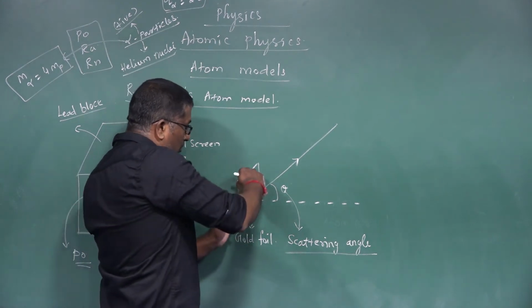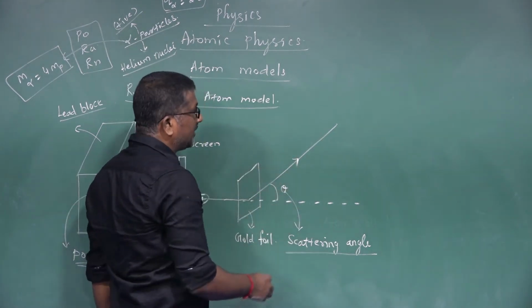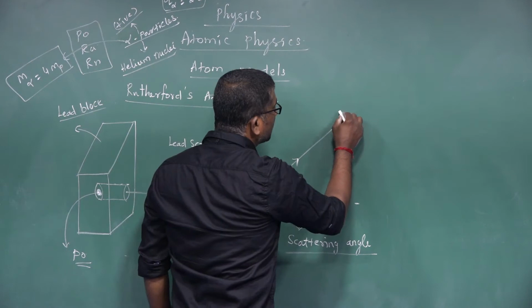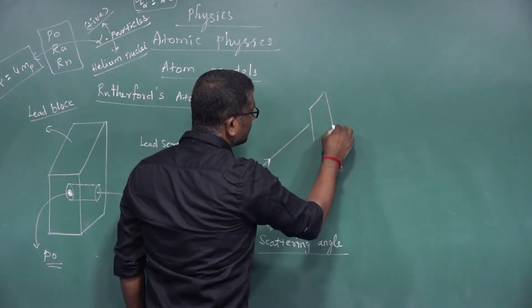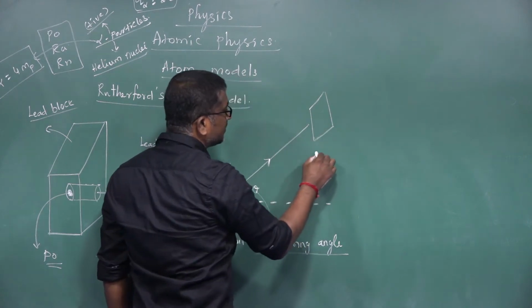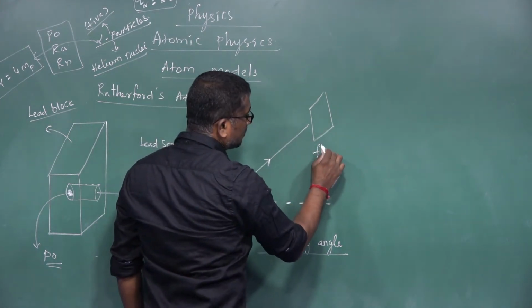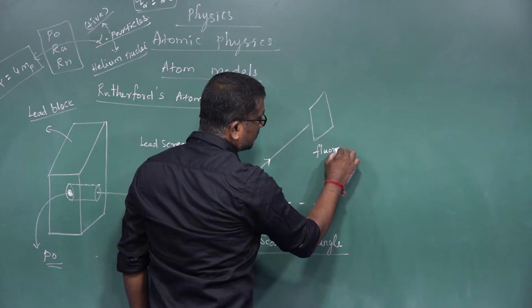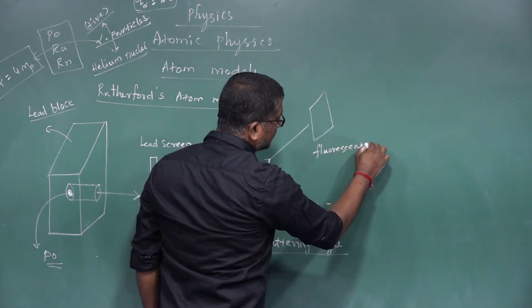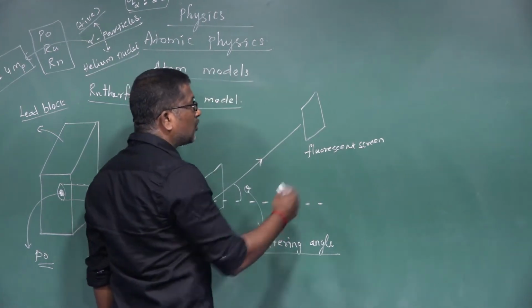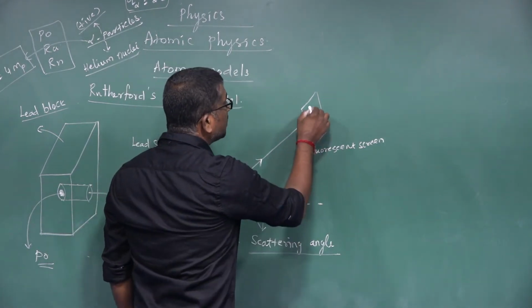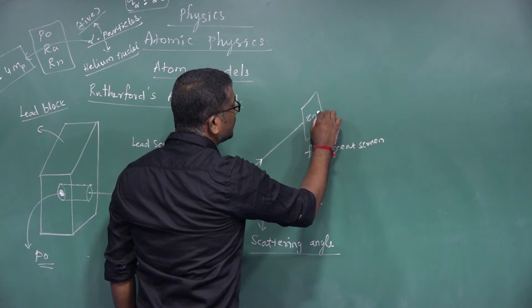Behind the gold foil, there is a movable fluorescent screen, which is coated with zinc sulfide.